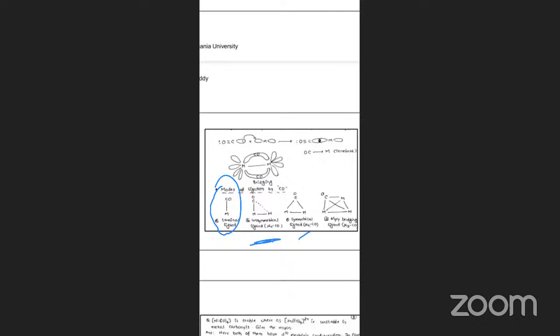This is a symmetrical bridge. And this is a triply bridged mode. Three metals are connected to the CO. So this is the formation of the complex in different binding modes. That is the formation of the stable complex.